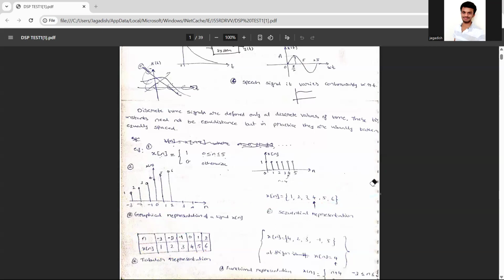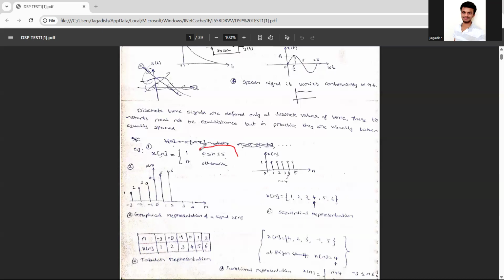Can you write, if I give any signal, the graph and the tabular column? Are you able to write? Yes, sir. Okay, so this will be your another condition. The next kind of question they can ask you in the examination will be x of n is 1, 0 lesser than or equal to n, lesser than or equal to 5.